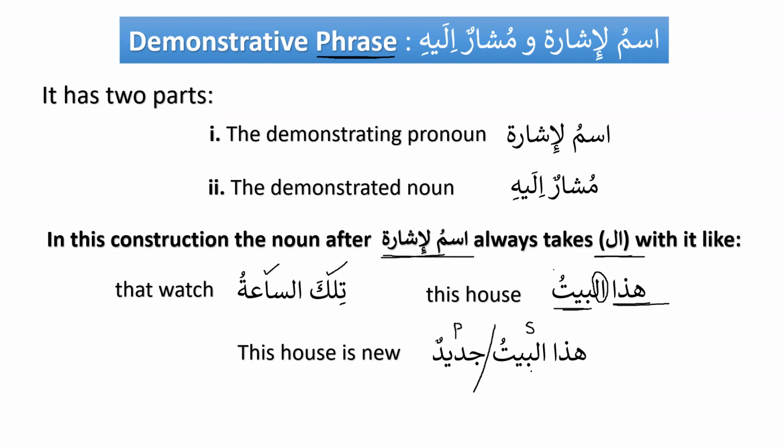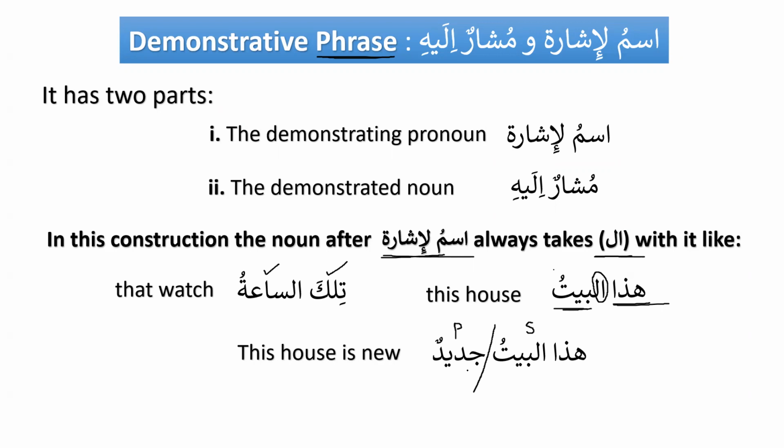So ismul ishara can be a subject or it can be a predicate, but we cannot break it into two. We cannot say hada and then al baytu jadidun. That will be wrong. We will say either it is the subject or it is used as the predicate. So, hada al baytu jadidun.